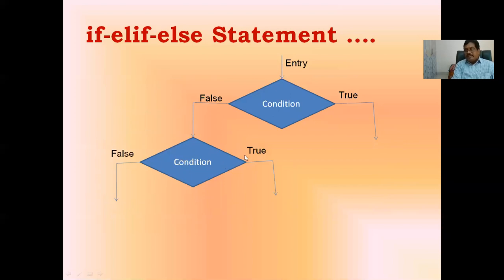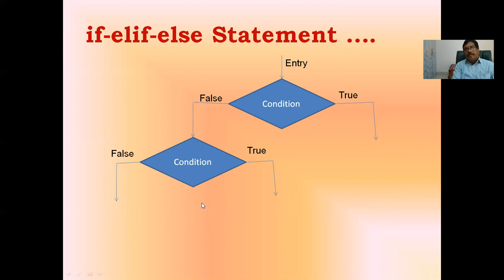If the condition is satisfied, it executes these statements. If the condition is false, again here it may have one more if else statement. Otherwise, simply it has the else part.